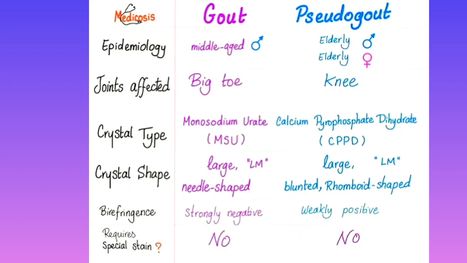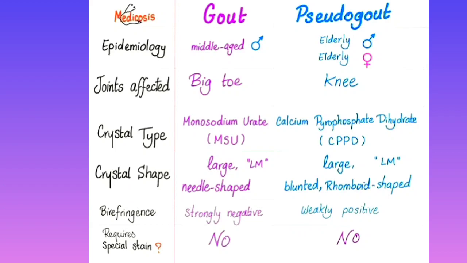In gout, I told you, needle-shaped crystals are found in the big toe. Needle-shaped crystal, very important. But in pseudo-gout, you get rhomboid-shaped crystal. Rhomboid-shaped crystal in pseudo-gout, in the knee. So where will you find rhomboid-shaped crystal? In the knee.